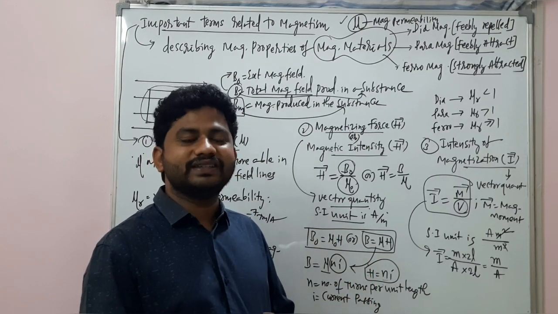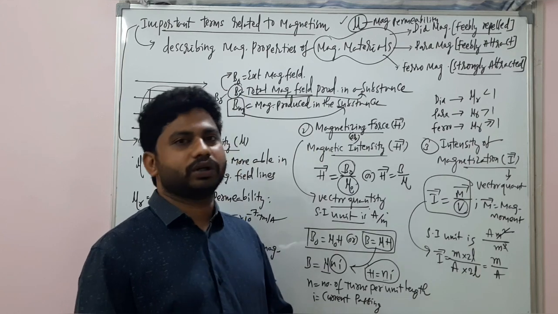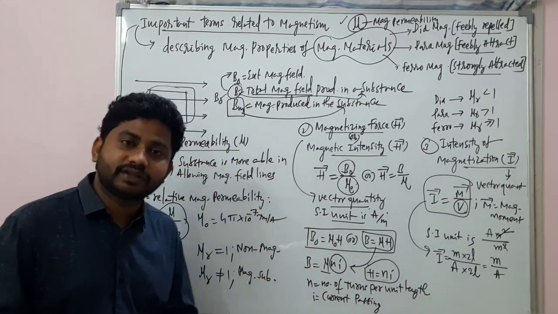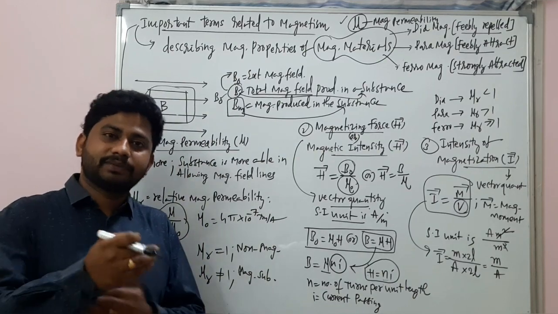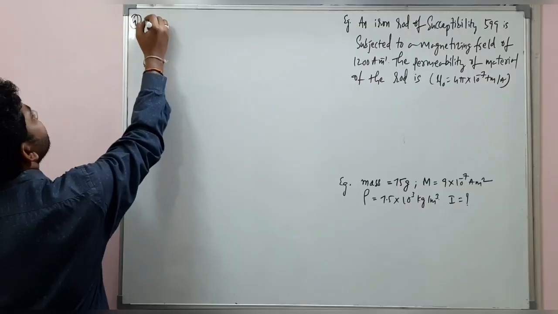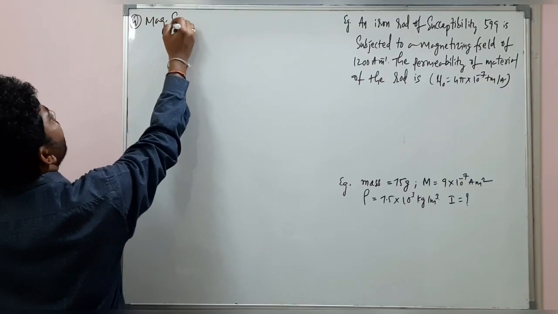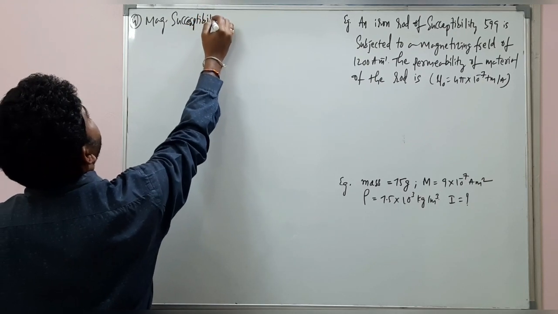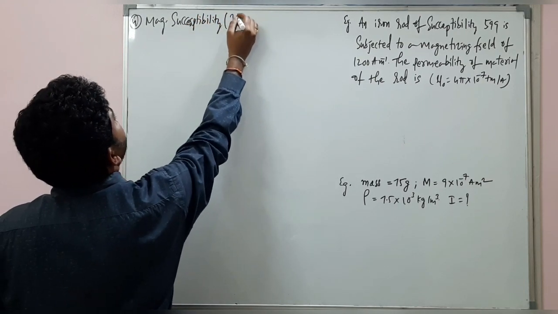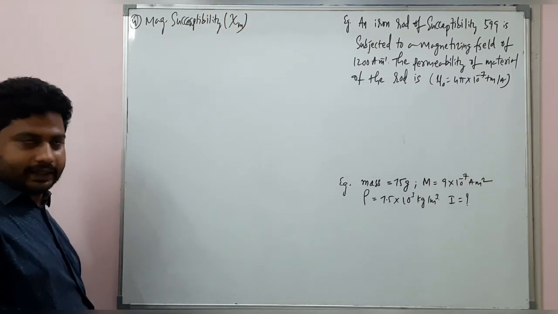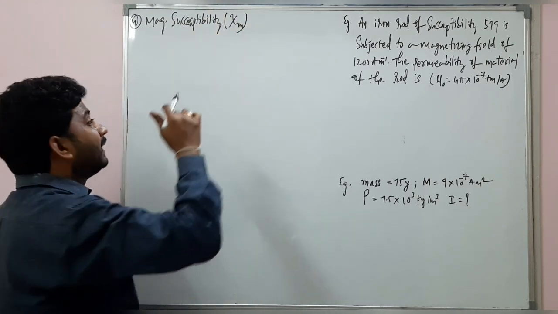And the 4th one is the very important one. That's called magnetic susceptibility, denoted with the symbol Xi suffix M. Xi is a Greek symbol.